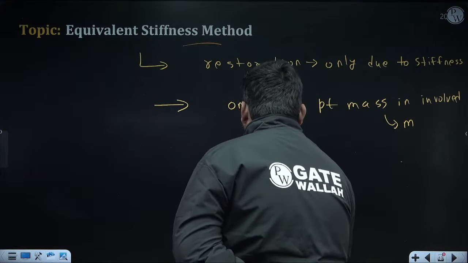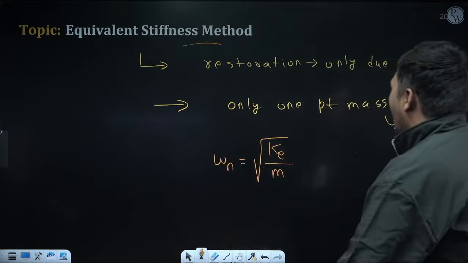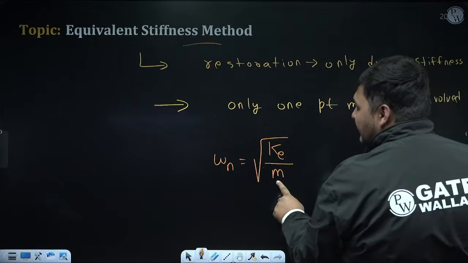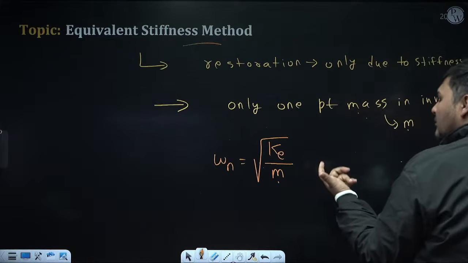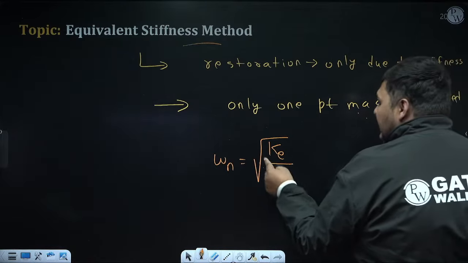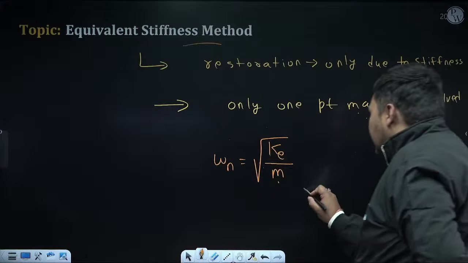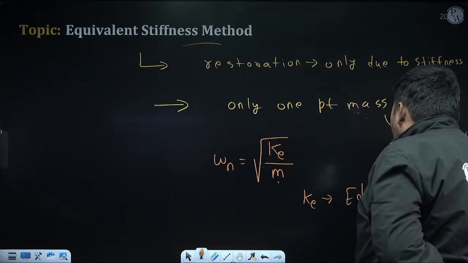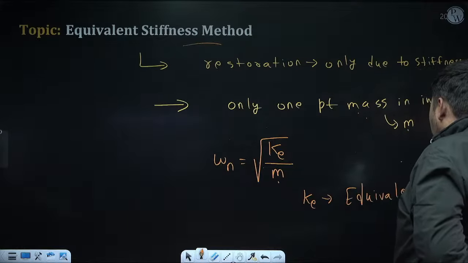The value of that point mass is m, so write m below, because only one mass is involved. But k e I need to calculate. Here this k e is known as the equivalent stiffness, and this method is known as the equivalent stiffness method.